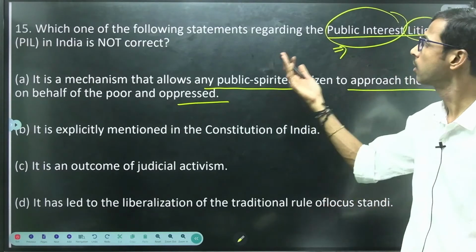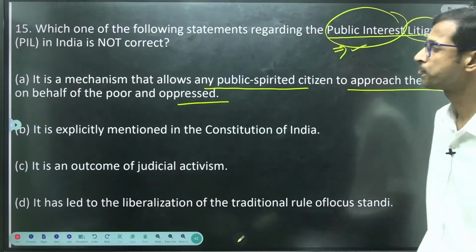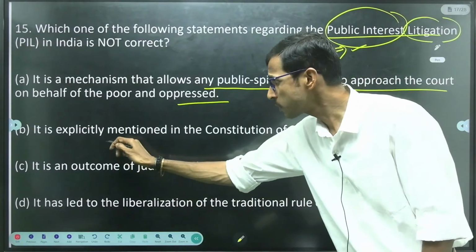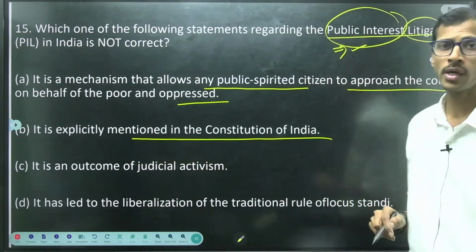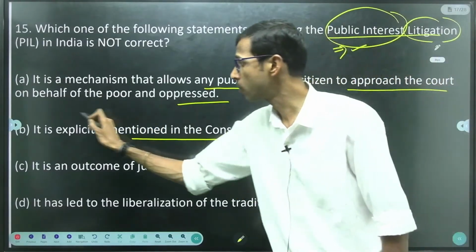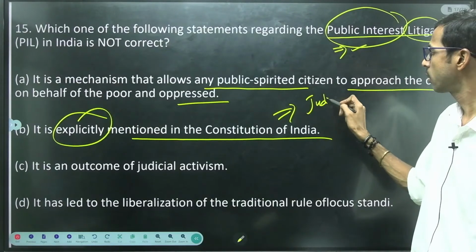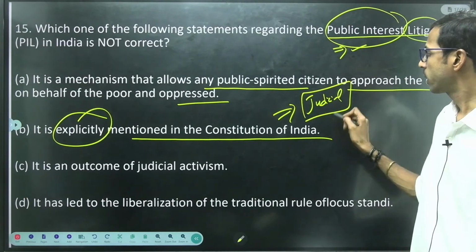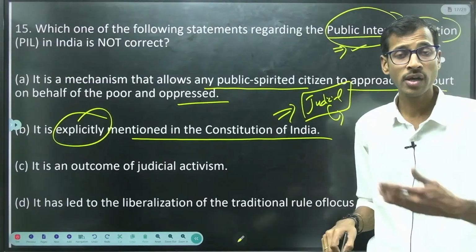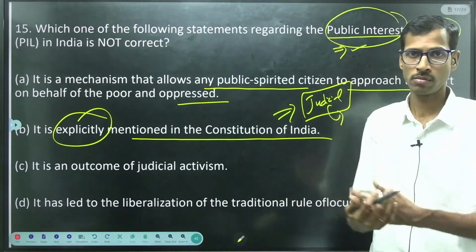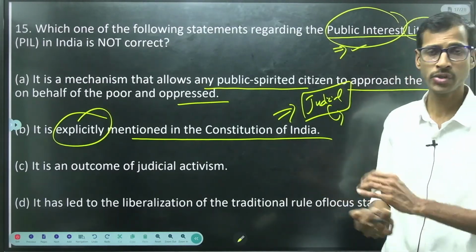That is the meaning of public interest litigation. It is explicitly mentioned in the Constitution of India. Is it explicitly mentioned? No, no. It's just a judicial intervention, interpretation or creation, right?